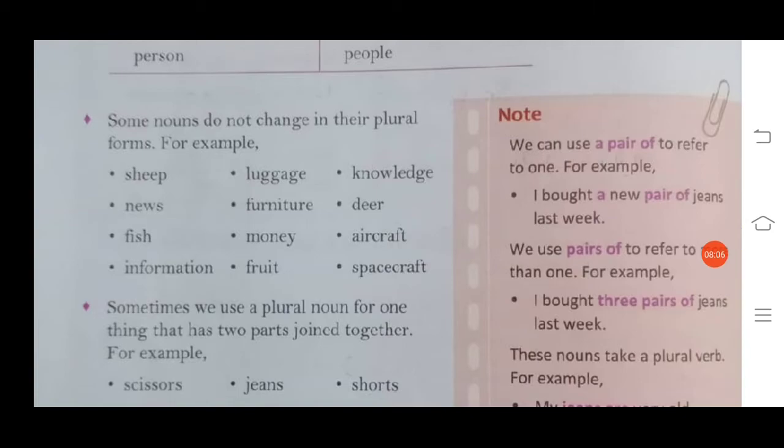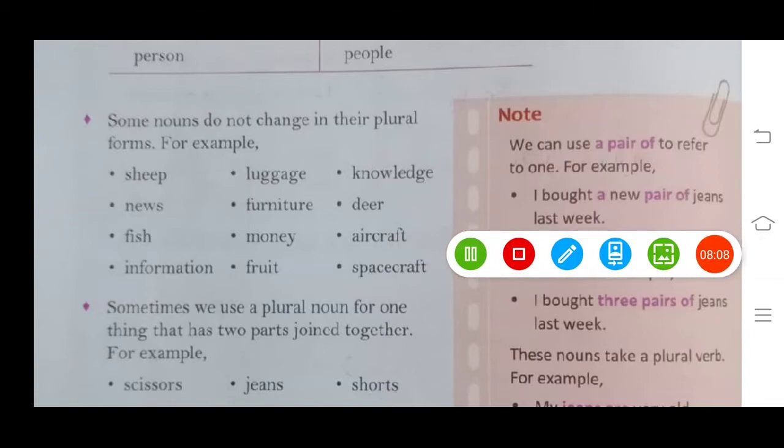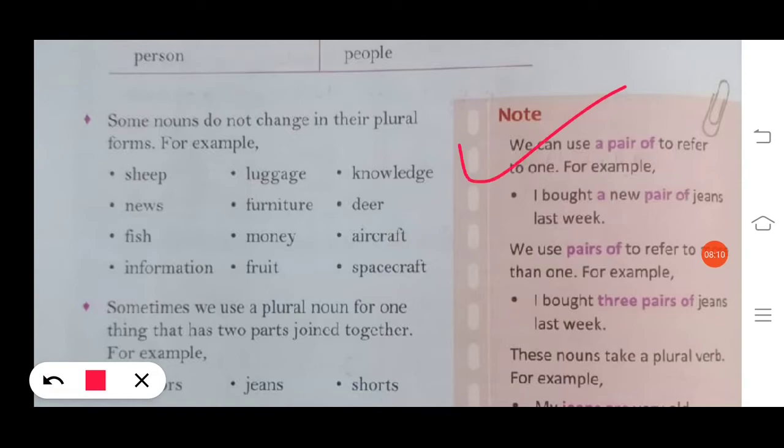So there is a note. We can use a pair of to refer to one. For example, I bought a new pair of jeans. Okay, I can say a pair of jeans last week. A pair of jeans means you can put two legs inside the jeans, na? So that is a pair of jeans.